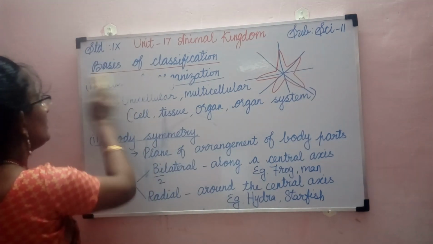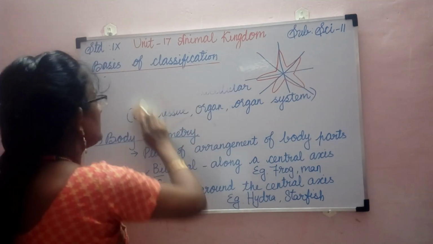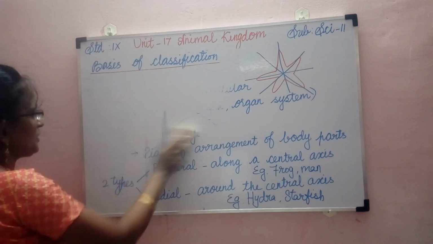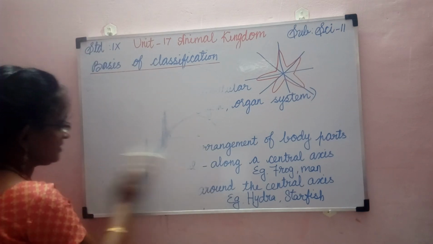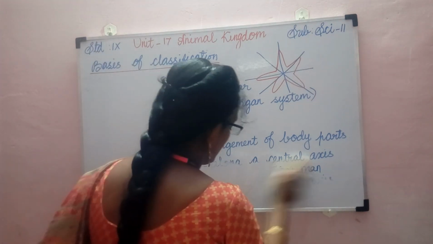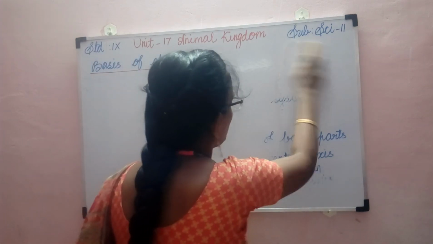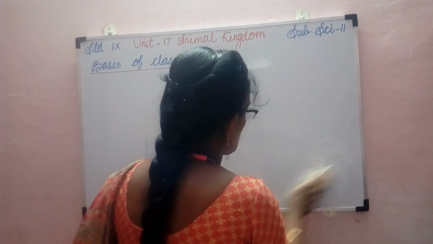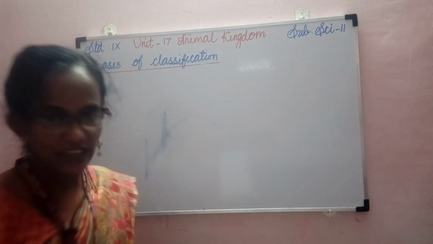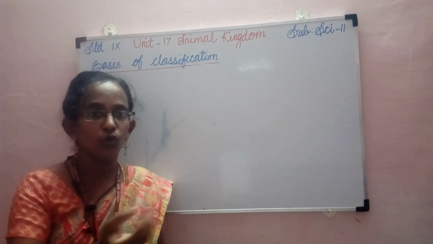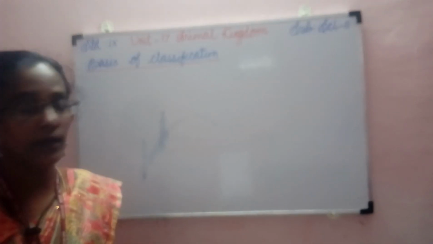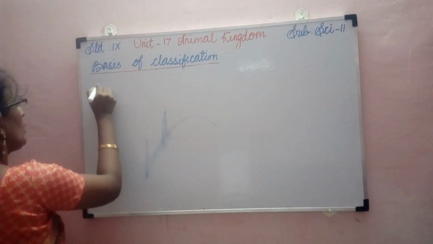Then the third character which helps in the classification or grouping of organisms is the germ layers. These germ layers are developed during the embryonic stage. When the embryo grows, when a young one starts to grow, before it is born, that is the embryonic stage.